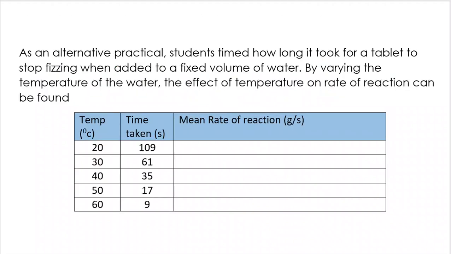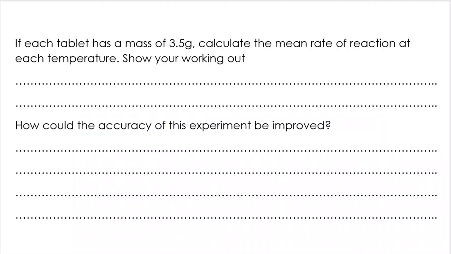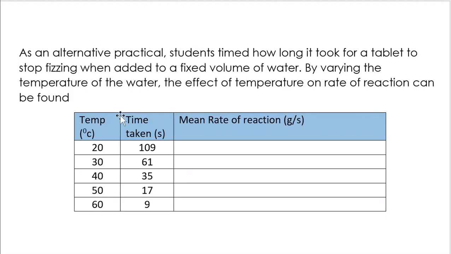Okay, as an alternative practical, students timed how long it took for a tablet to stop fizzing when added to a fixed volume of water. We've got a table here, and you can see there's a column, and the first question on here is calculate the mean rate of reaction. So how would you do that? Have a think about it.